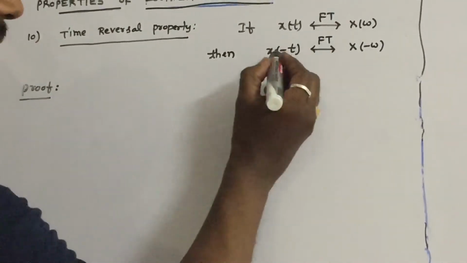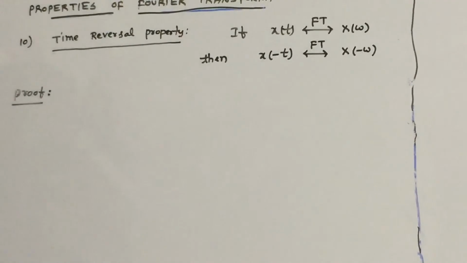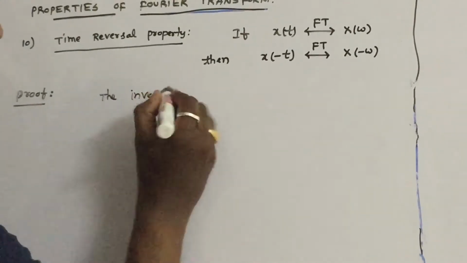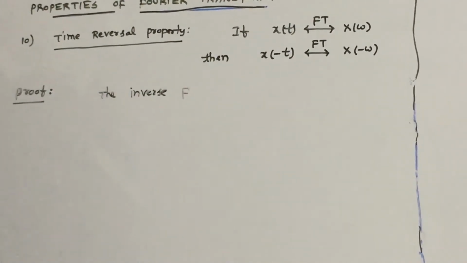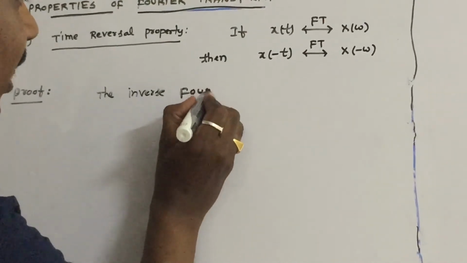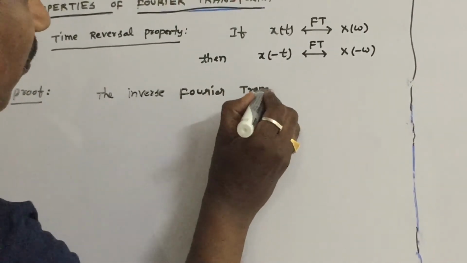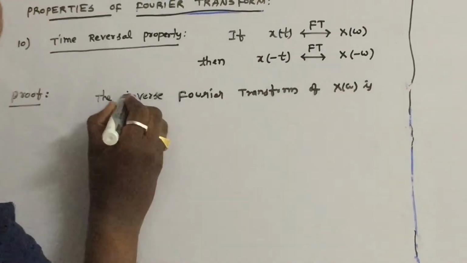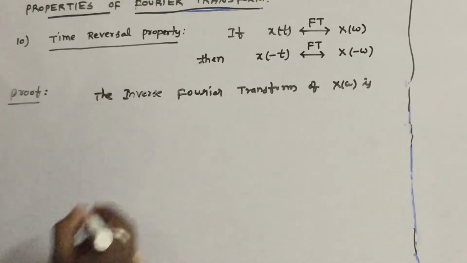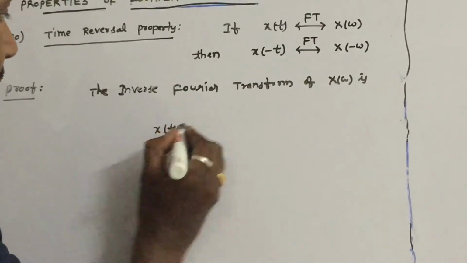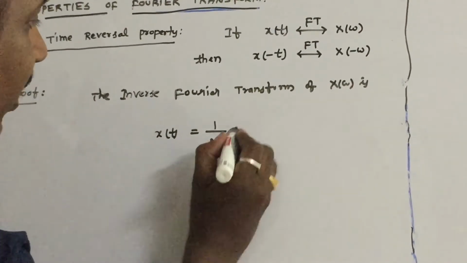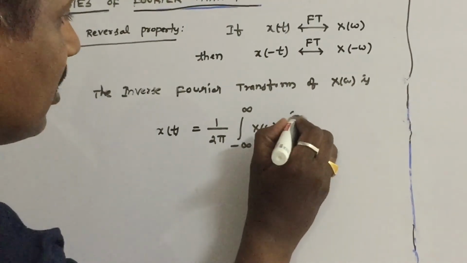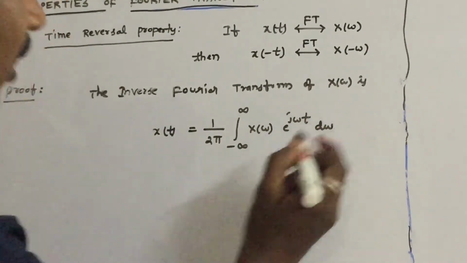Proof. First let us write the definition of the inverse Fourier transform of X of omega. x of t is equal to 1 by 2 pi integral from minus infinity to infinity X of omega into e power j omega t d omega.